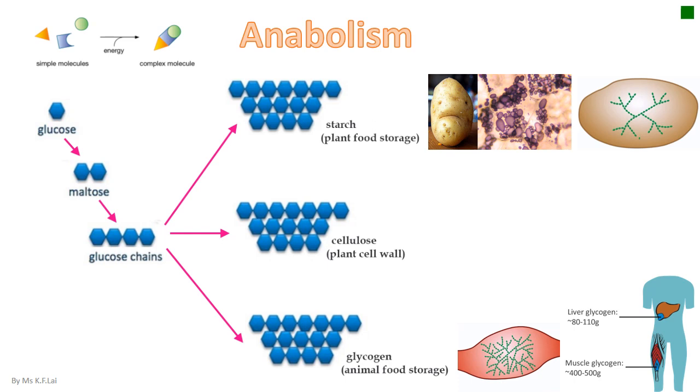Similarly, in human bodies, we have chains of glucose linked up together in the liver and muscle. They are bigger than starch and they have more branching than starch.